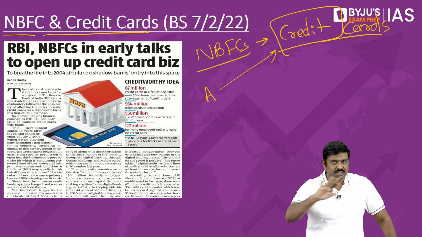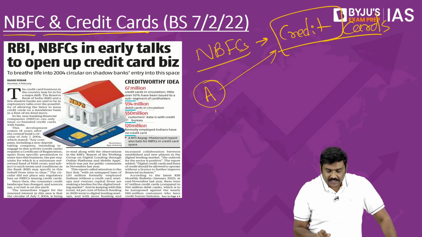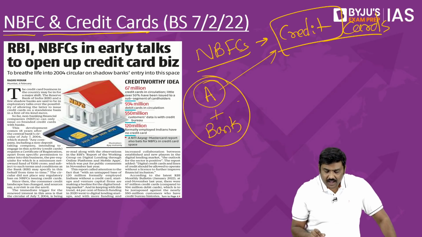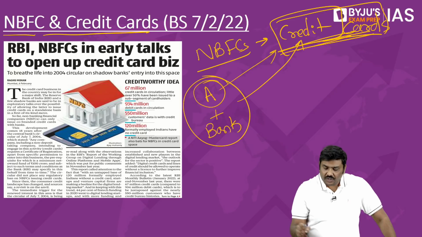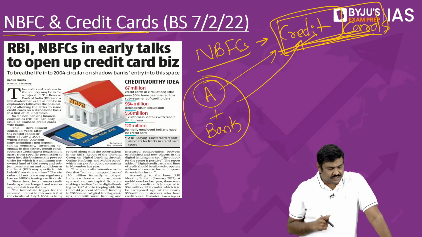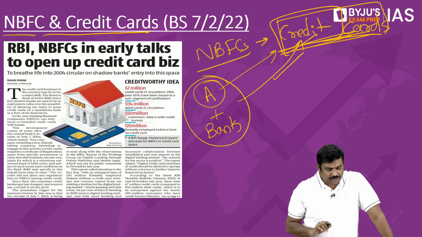No way, RBI doesn't allow it. Whereas, the same NBFC can join hands with, let's say, another bank, and these two entities together are allowed to issue credit cards. That concept is actually allowed, and RBI allows this.